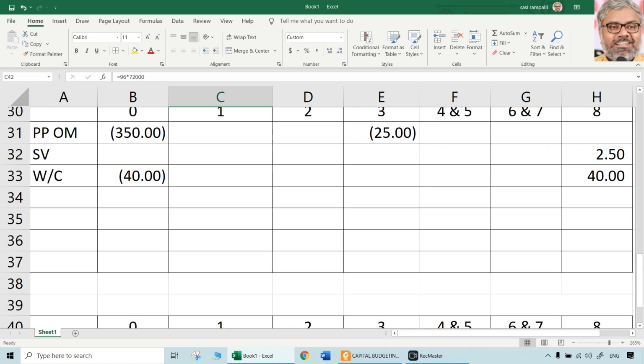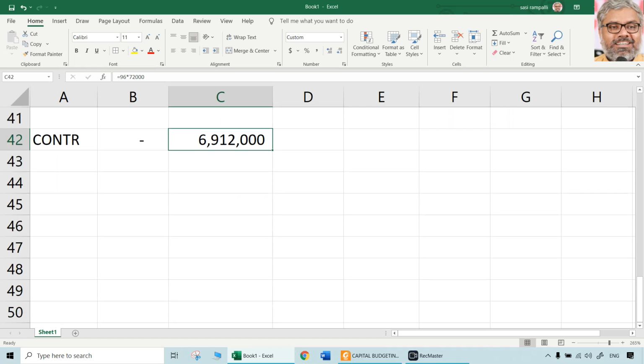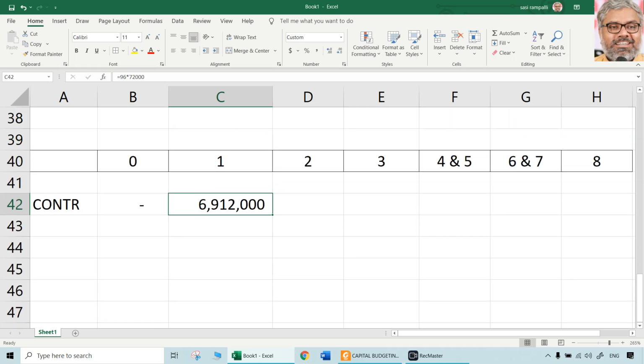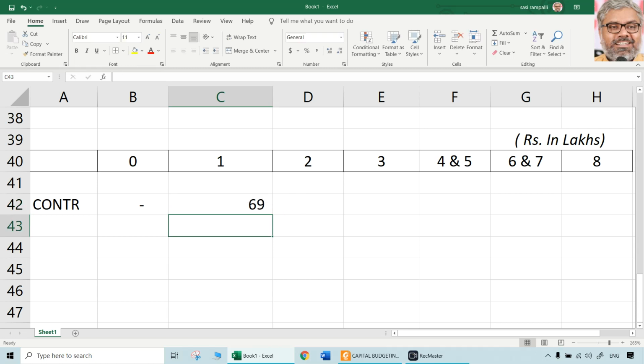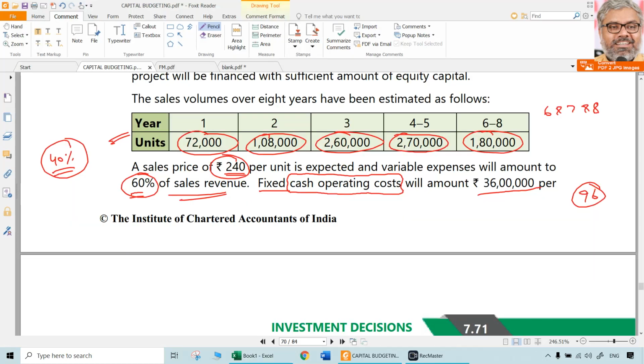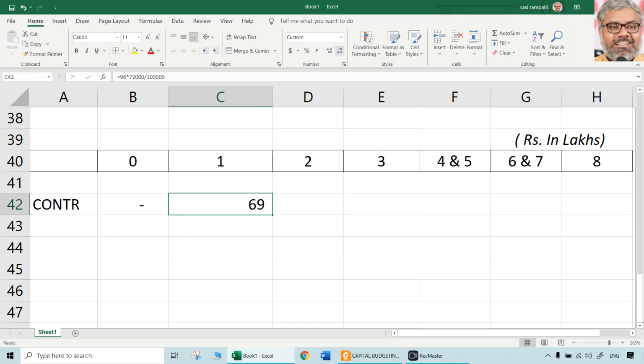Alternatively, we can do everything in lakhs also. This is our choice. So let us take in lakhs so that there will be consistency. Divided by 1 lakh gives the contribution in lakhs. So 72,000 units multiplied with 96 rupees per unit divided by 1 lakh means 69.12 lakhs is going to be the contribution in year 1.